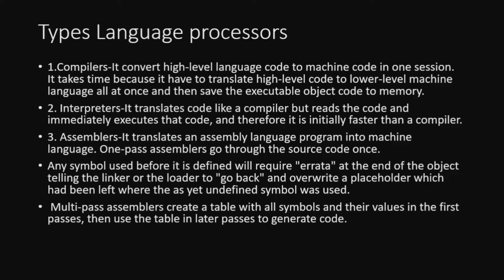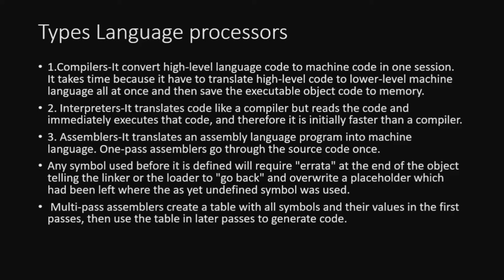So let us see the compiler. You might have heard about the compiler, right? A compiler converts the high level language code to machine language in one session. It takes time because it has to translate high level code to low level machine language all at once. Then it saves the executable object code to memory. Whatever the number of lines you have written as code, that will be converted in one go. Then it gives the object code, and the executable object code is saved to memory. That is the duty of the compiler.